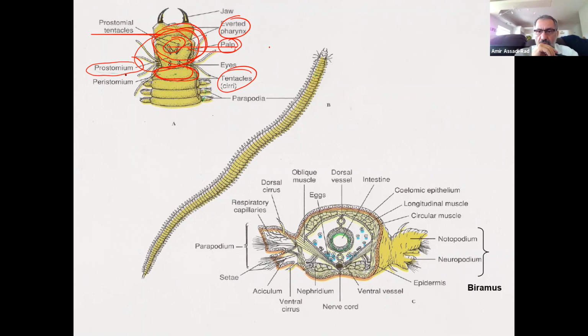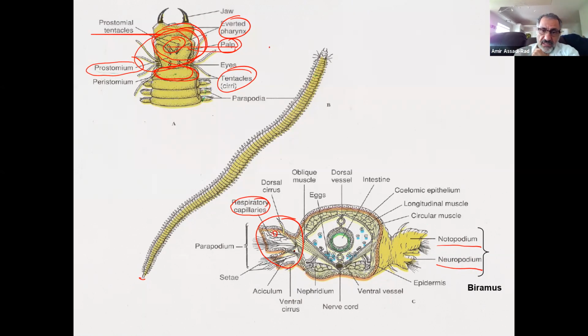Okay. Now the cross section of the animal, let's look at it. In the cross section, this is the animal, and you do have a specimen of it in the lab. Make sure you look at them. So this is the parapodium, all of it, divided in 2 parts, notopodium and neuropodium. The notopodium has a lot of capillaries for respiration, respiratory capillaries. So through their cuticle, there is some respiration.